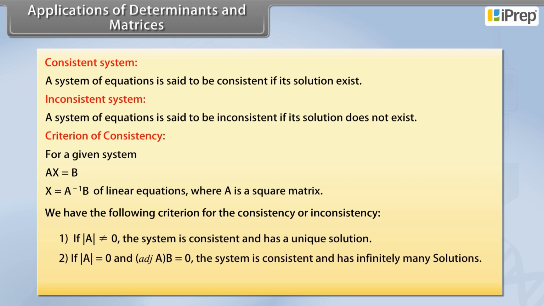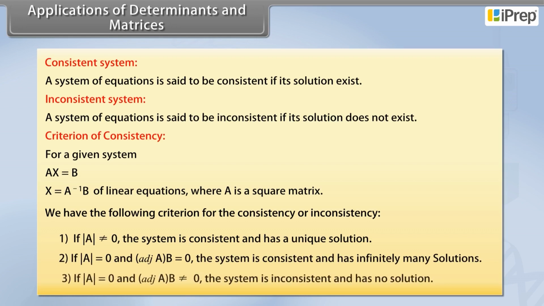If determinant of A is equal to 0 and (adj A)B is 0, the system is consistent and has infinitely many solutions. If determinant of A is equal to 0 and (adj A)B is not equal to 0, the system is inconsistent and has no solution.